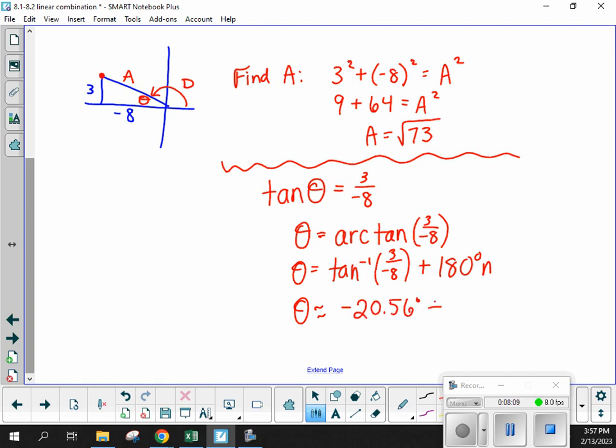-20.56 degrees. I'm going to write the general solution for now, plus 180n. Where's -20.56 degrees? Up to the diagram here. -20.56 degrees would be right here. The angle in our triangle, because we're thinking just in terms of a triangle, that would be the measure of 20.56 degrees. But again, none of those values is what we actually want, which is D, the angle in standard